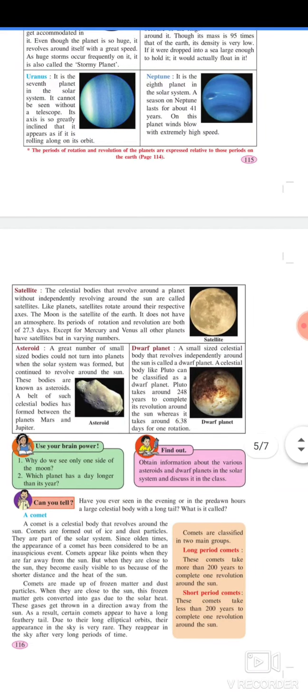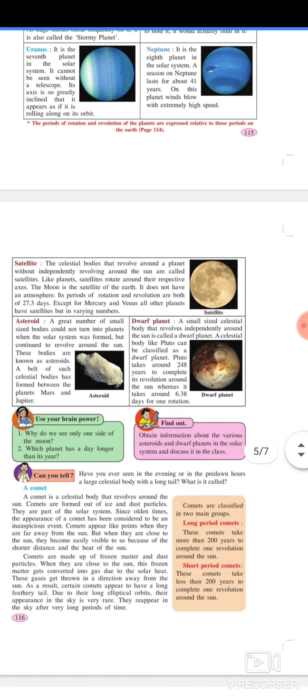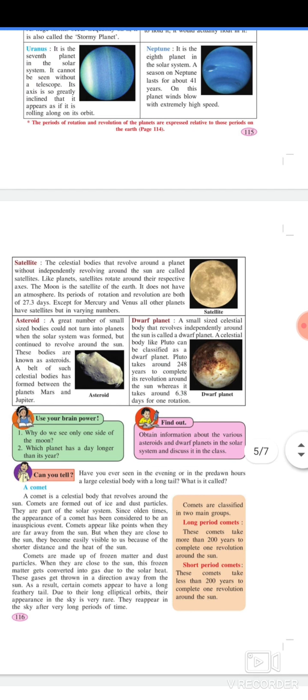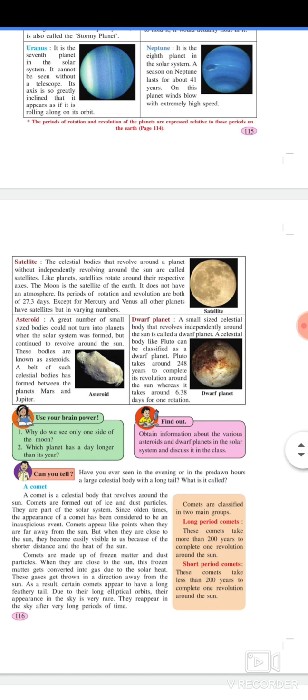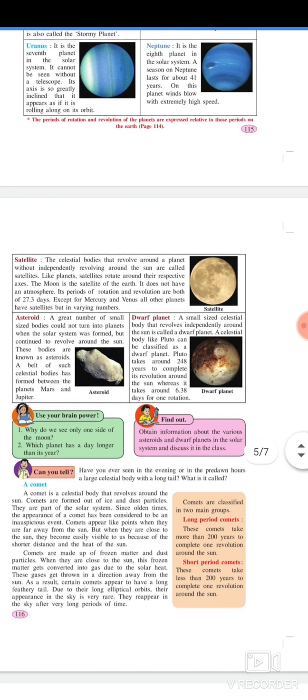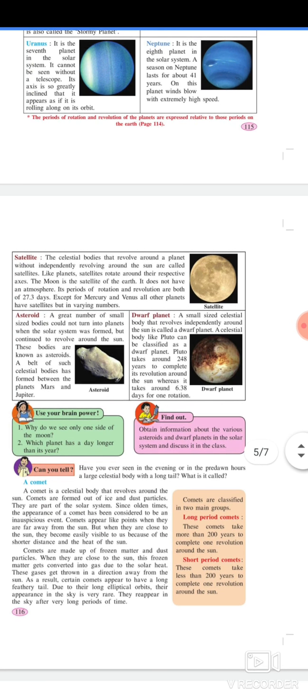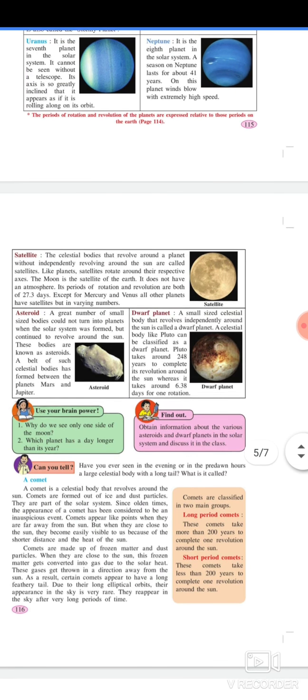Satellite. The celestial bodies that revolve around a planet, without independently revolving around the sun, are called satellites. Like planets, satellites rotate around their respective axes. The moon is a satellite of the earth. It does not have an atmosphere. Its periods of rotation and revolution are both 27.3 days. Except for Mercury and Venus, all other planets have satellites, but in varying numbers.